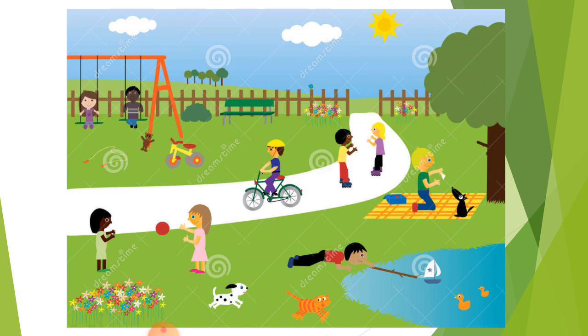Now, here is a task for you. Look at this picture and locate the different sounds. You can see many different sounds. You can see the sound of the cycling girl or boy. You can see the sound produced by the dog, the ducks, the cat. You can see the playing sound of the girls catching the ball. So while catching, it produces a sound. You can see the sound of the swings. So many sounds are here.